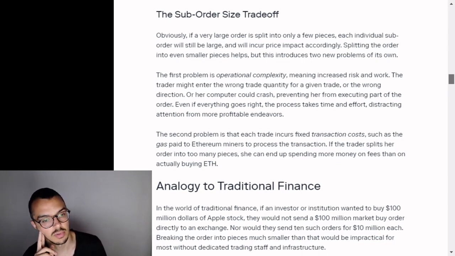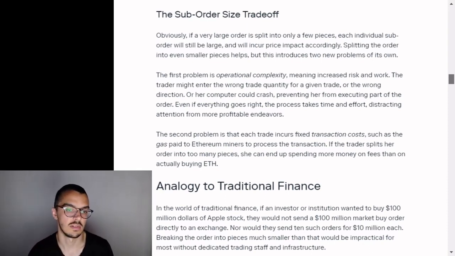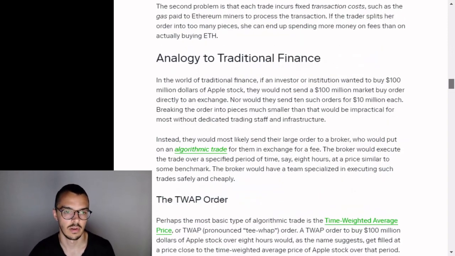The second problem is that each trade incurs fixed transaction costs, such as the gas paid to Ethereum miners to process the transaction. If the trader splits her order into too many pieces, she can end up spending more money on fees than on actually buying ETH.